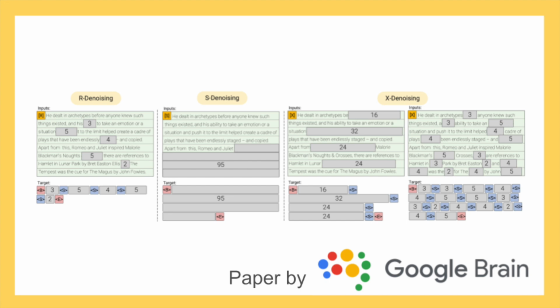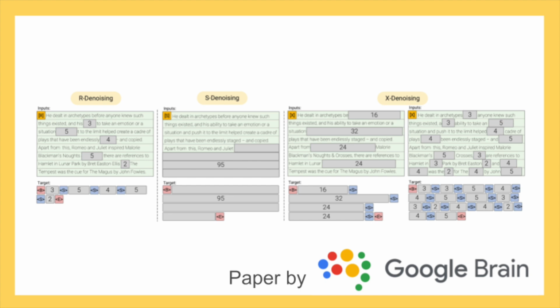Let's talk about MoD. What's the intuition behind mixing different denoising objectives? Why not just stick with one proven method? The intuition is that a truly universal model needs exposure to diverse problems during pre-training. MoD combines several denoising objectives: R-denoising, standard span corruption; S-denoising, sequential denoising, similar to prefix language modeling; and X-denoising, extreme denoising with long spans and high corruption rates. Each objective presents unique challenges, forcing the model to learn different skills. A single objective might lead to over-specialization.